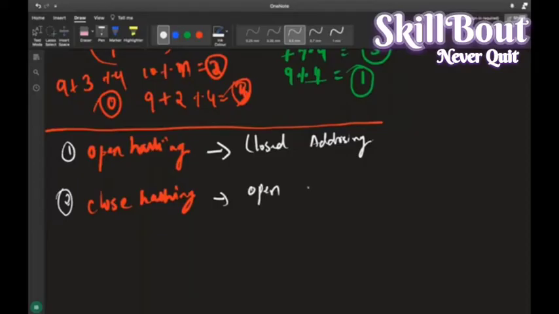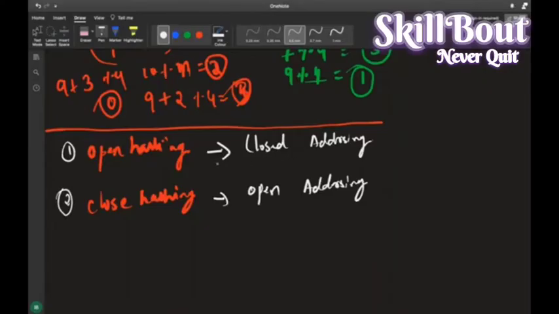There is a little confusion in the names, but not to worry about it. Open hashing and close hashing, or else you can call it closed addressing and open addressing. You can refer to any one of the names and remember it. Don't remember two things, it will be confusing. Open hashing does not mean open addressing, it means closed addressing.